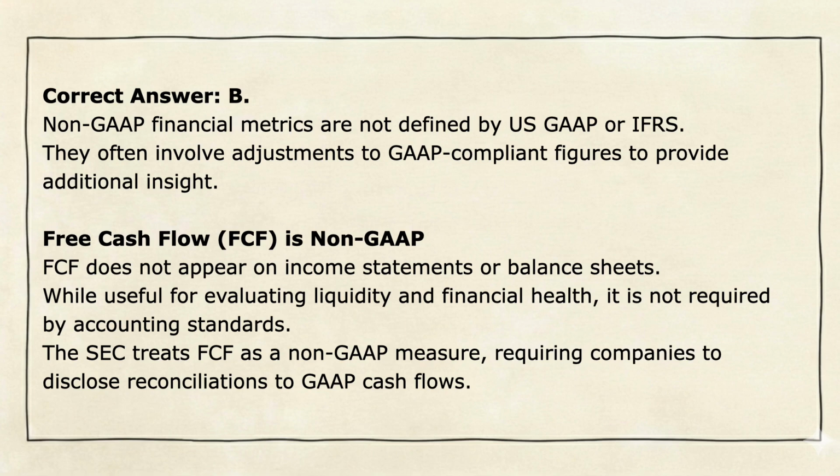Correct answer, B. Non-GAAP financial metrics aren't set by US GAAP or IFRS. They usually involve tweaking GAAP-friendly numbers to give us a clearer picture. Free cash flow, FCF, is a non-GAAP metric. FCF doesn't show up on income statements or balance sheets. It's a handy tool for checking how liquid and healthy a company is, but it's not a must-have according to accounting rules. The SEC considers FCF a non-GAAP measure, so companies need to explain how it compares to GAAP cash flows.